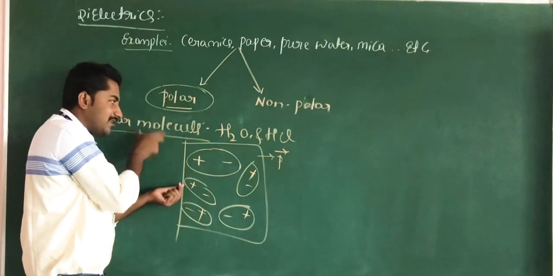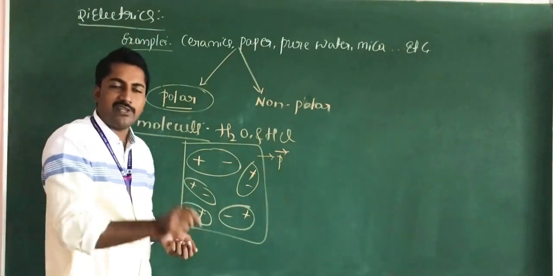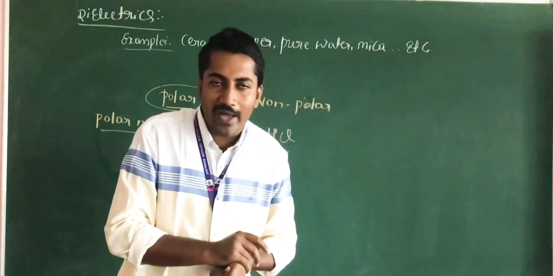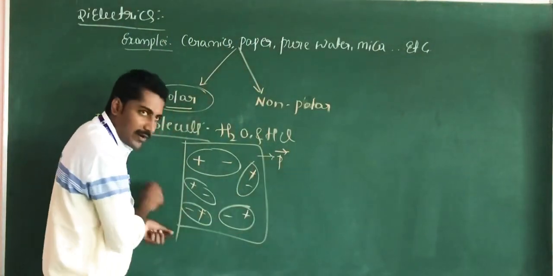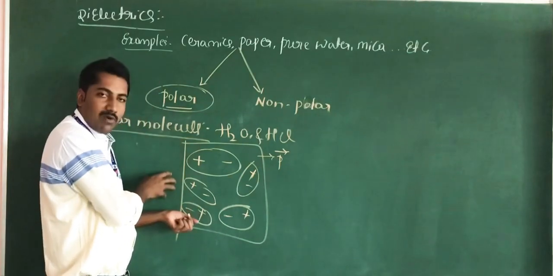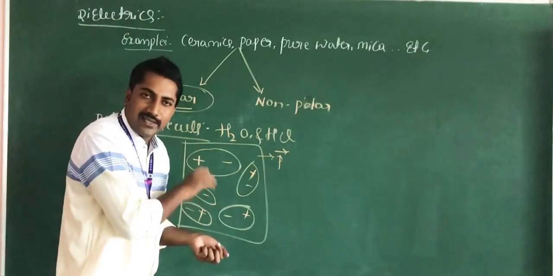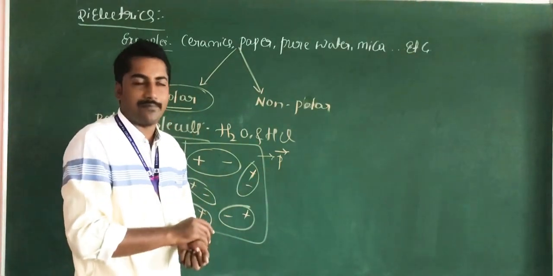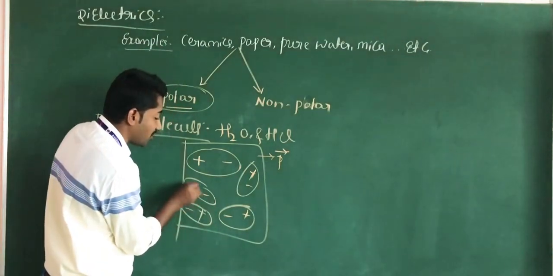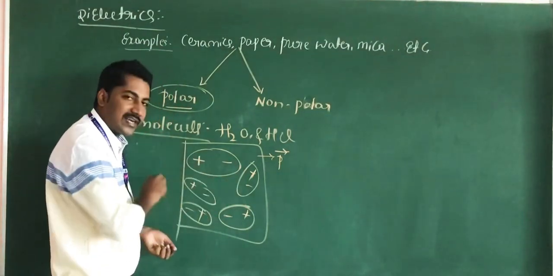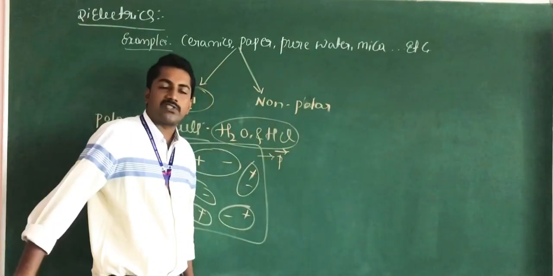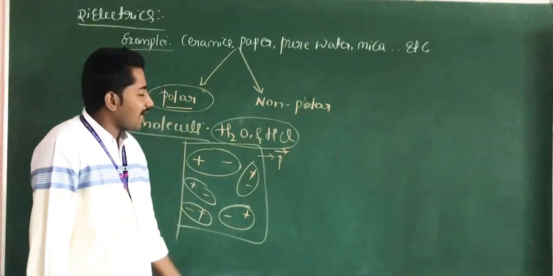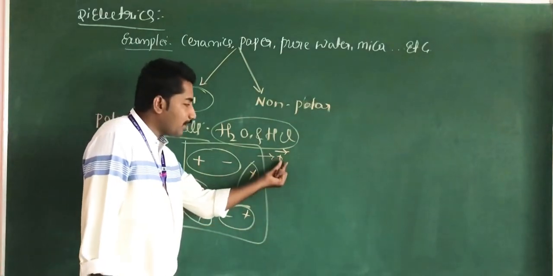Polar molecules are the molecules in which the centers of the positive and negative charges do not coincide with each other, and they have an unsymmetrical shape. H2O and HCl are the best examples for polar molecules, and they have a permanent dipole moment.